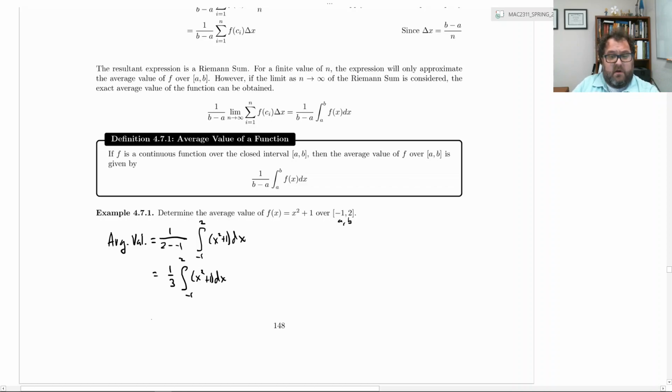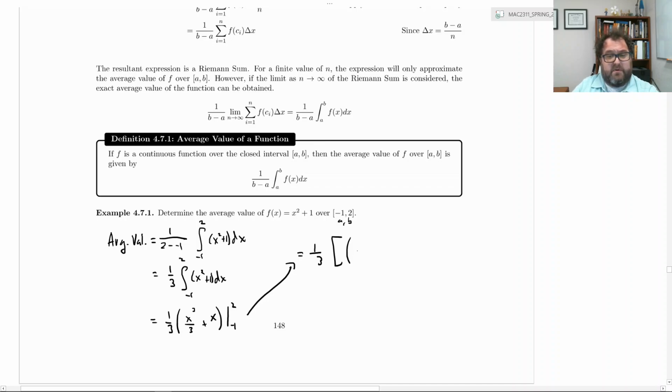So let's see. 1/3. Now, what's the antiderivative of x squared plus 1? It's x cubed over 3 plus the antiderivative of 1, which is just x. And then we're going to evaluate at -1 and at 2. We need to apply the fundamental theorem part 2. So what does this give us? This gives us a 1/3 out front. I'm going to open some brackets since we do have multiple terms here. We need to be careful when applying the fundamental theorem part 2.